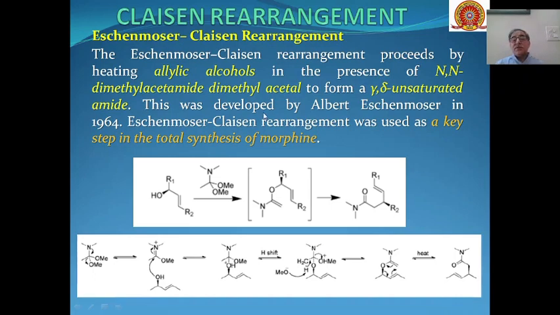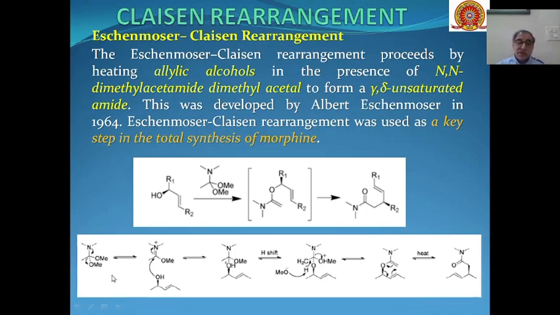This was reported by Albert Eschenmoser in 1964, and this was used as a key step in the total synthesis of morphine. So we can see these types of allylic alcohols, and in the presence of these types of N,N-dimethylacetamide dimethyl acetals, they are converted into these intermediates which are transformed into gamma delta unsaturated amides as the product.